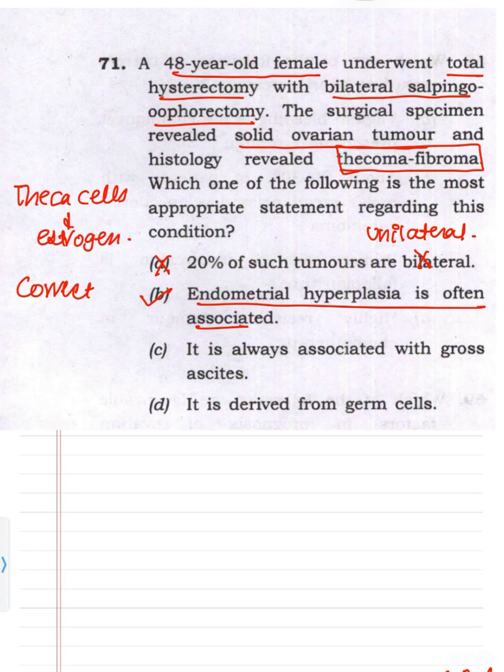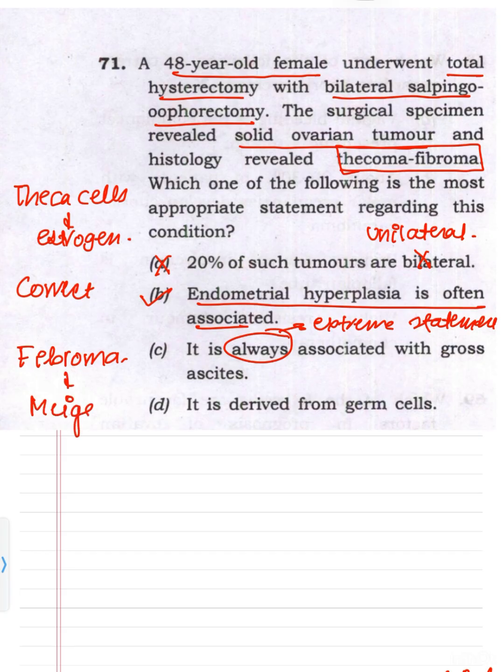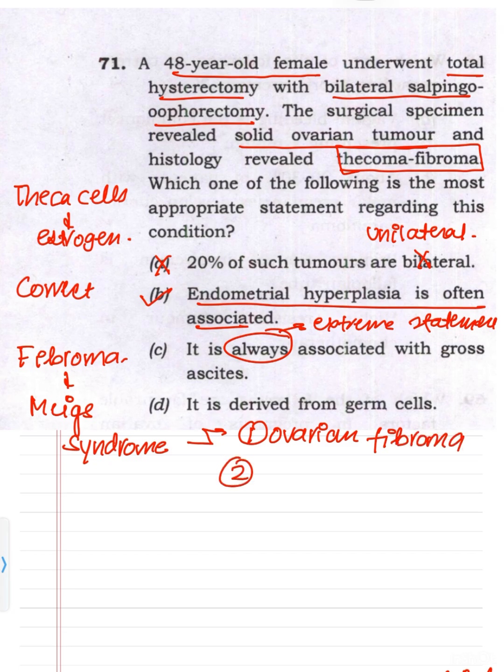It is always associated with gross ascites. The word always is extreme. It's an extreme statement that it will always be associated with gross ascites. No. Generally, fibromas are associated with Meigs syndrome, and Meigs syndrome has ovarian fibroma, ascites, and pleural effusion. So always is wrong.